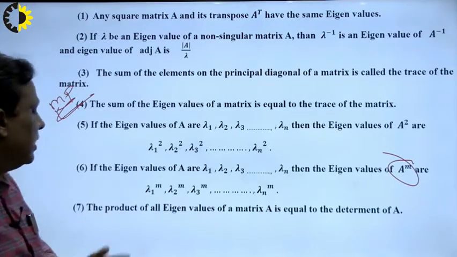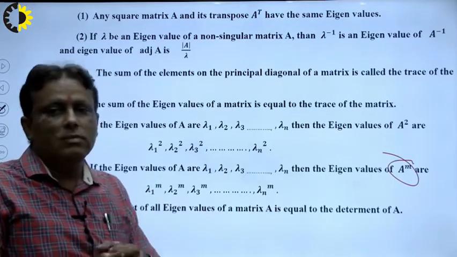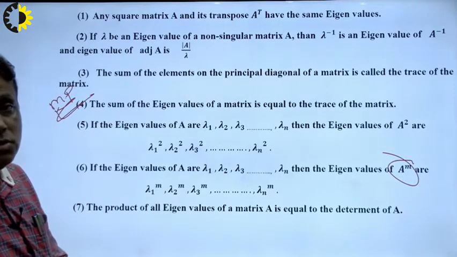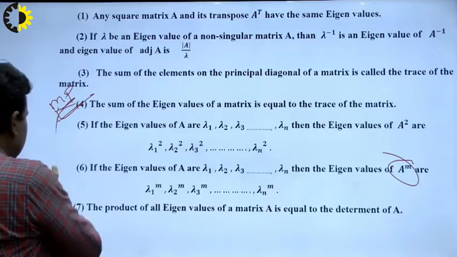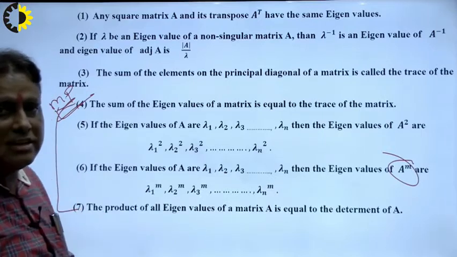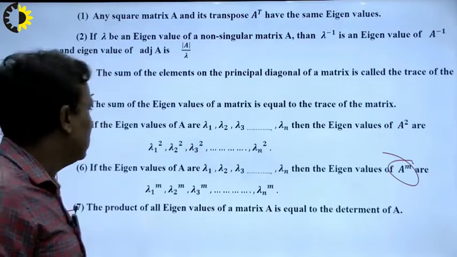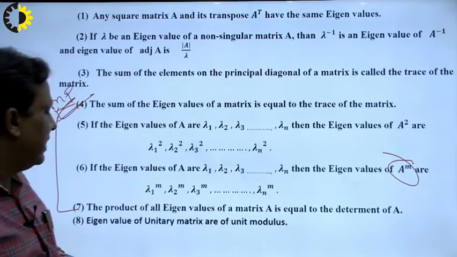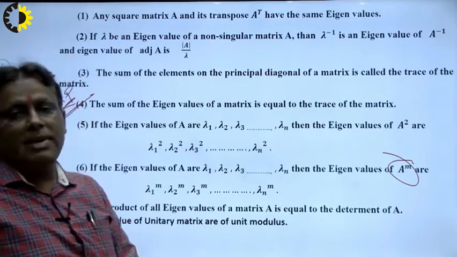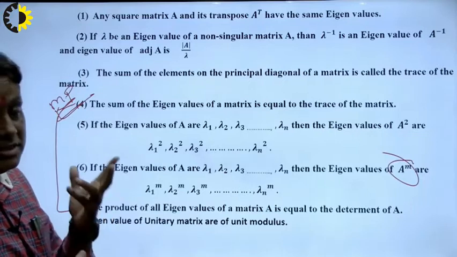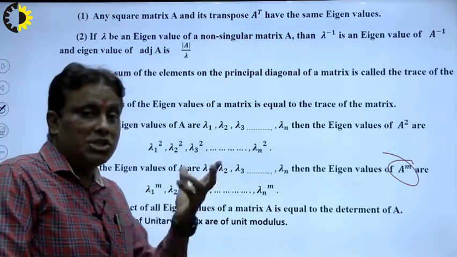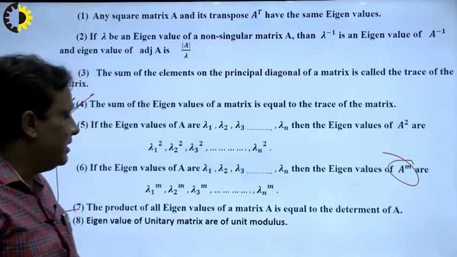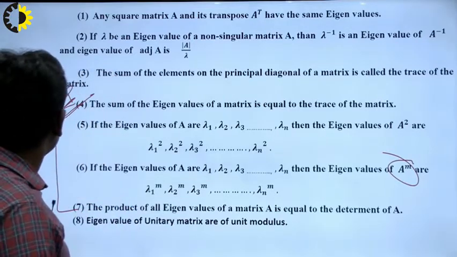In the same way, the product of the eigenvalues is equal to the determinant of the matrix. That is very important. This and this are the most important checks for whether our result is true or not. And in exactly the same way, the eigenvalues of a unitary matrix have unit modulus, which is very important, and this is applicable to the unit step function in electronics and electrical engineering, right?